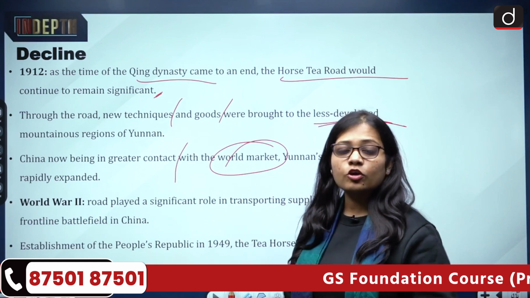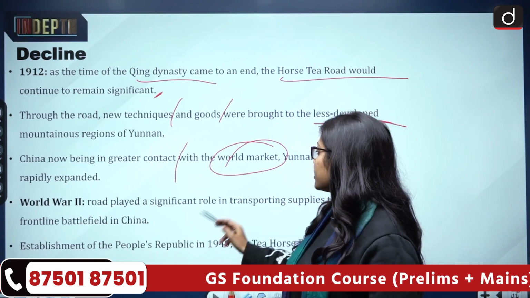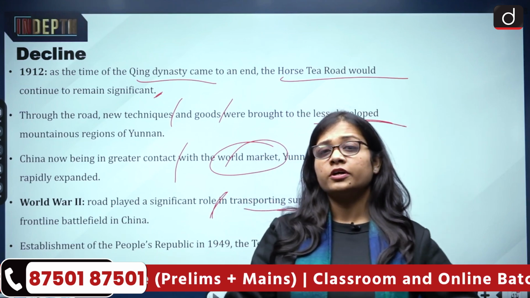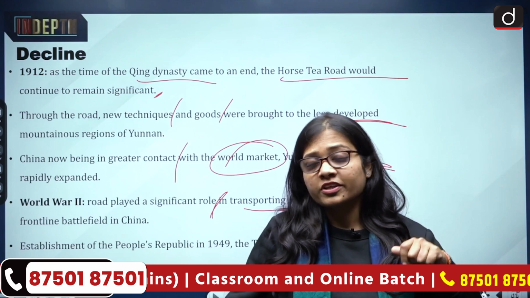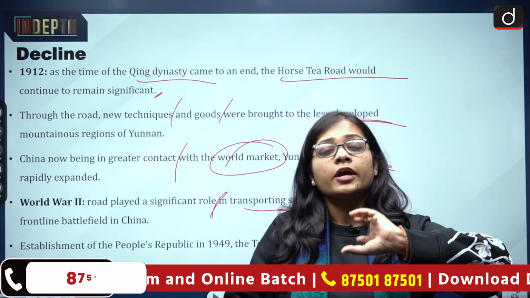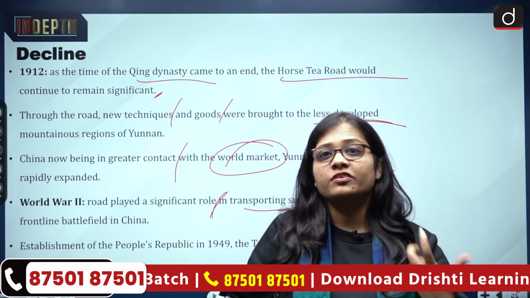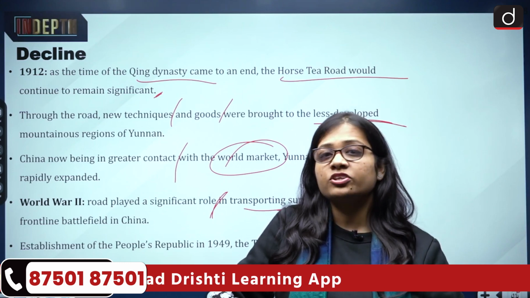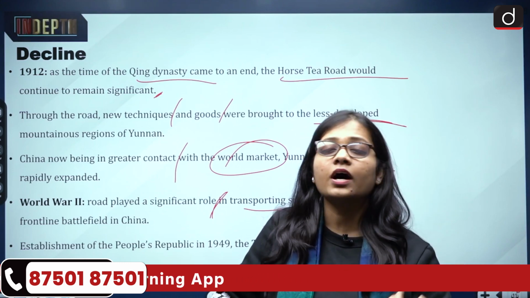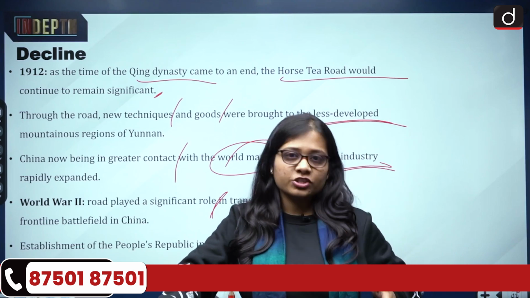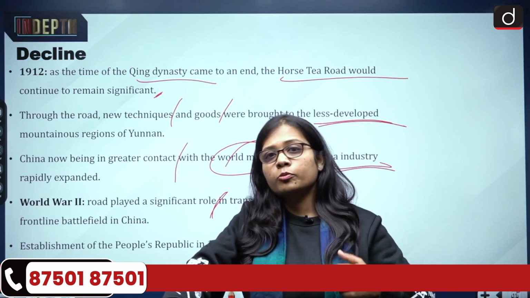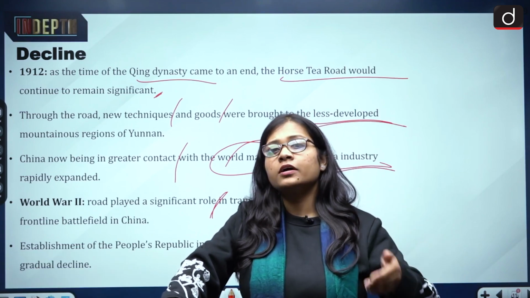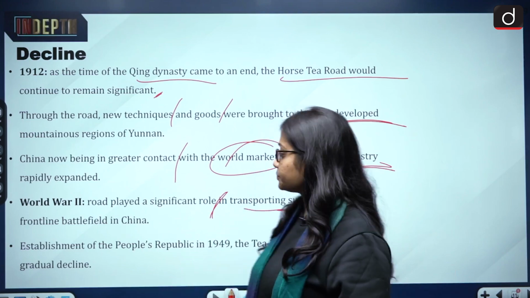But then came the period of World War II, and the road played a significant role in transporting supplies to the frontline battlefield in China. During this time, Japan controlled a lot of what was happening in China, and that is when the importance of the infrastructure and the road was realized. Then the upcoming generations and governments in China started to focus more on development. As the development of infrastructure took place, a more prominent role was played by the infrastructure. So the decline of the tea horse route took place.